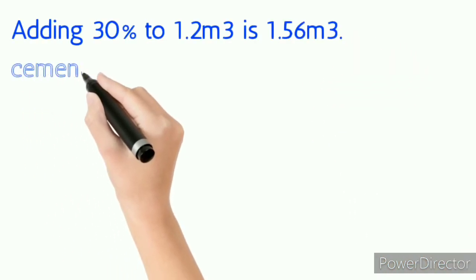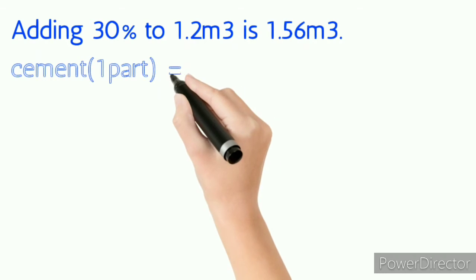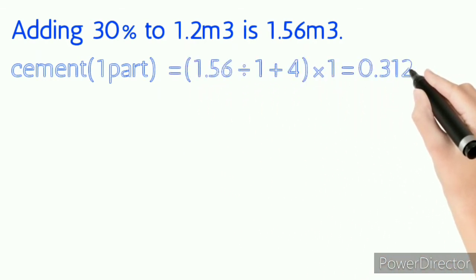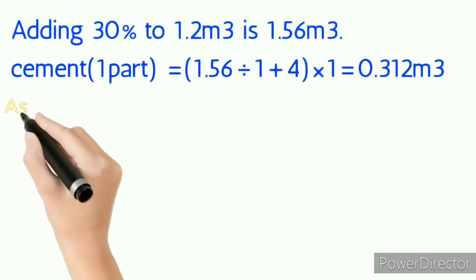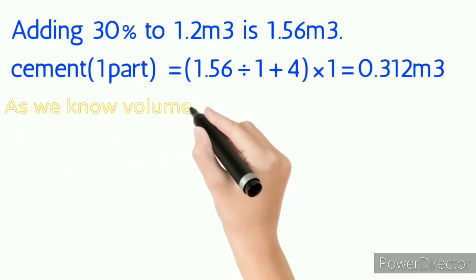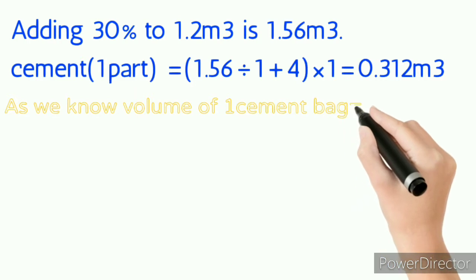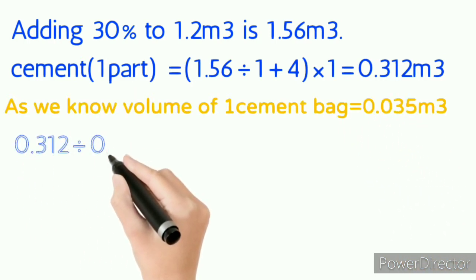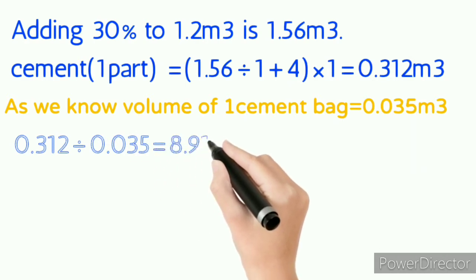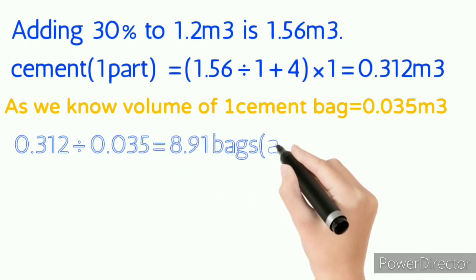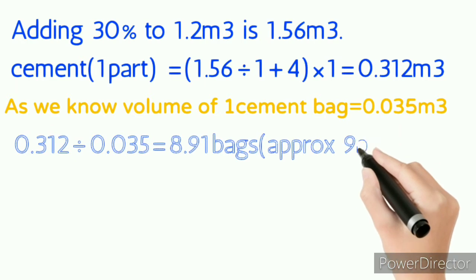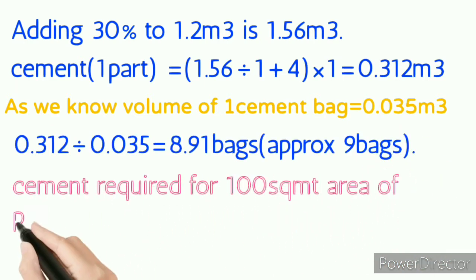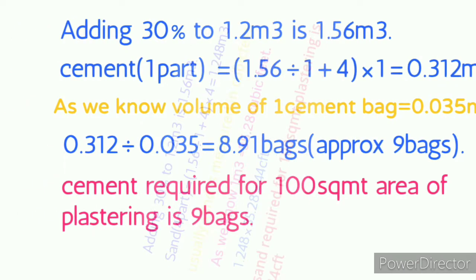Cement 1 part equals 1.56 divided by (1 plus 4) times 1 equals 0.312 cubic meters. As we know, volume of one cement bag equals 0.035 cubic meters. 0.312 divided by 0.035 equals 8.91 bags, approx 9 bags. Cement required for 100 sqmt area of plastering is 9 bags.